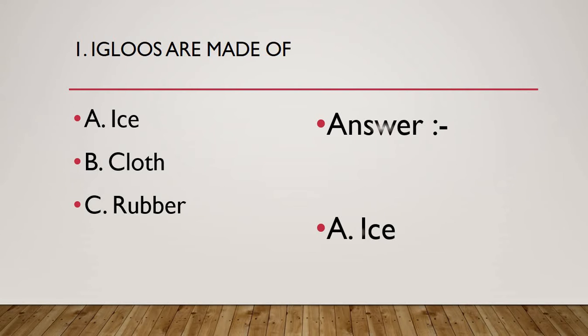So the correct answer is option A, which is ice. So igloos are made of ice. I have brought the photo of igloo, and I'll show you how it looks. Igloos are made of ice, and it is a house-like structure, a dome-like structure from the top. I'll show you in this part of the lesson itself.